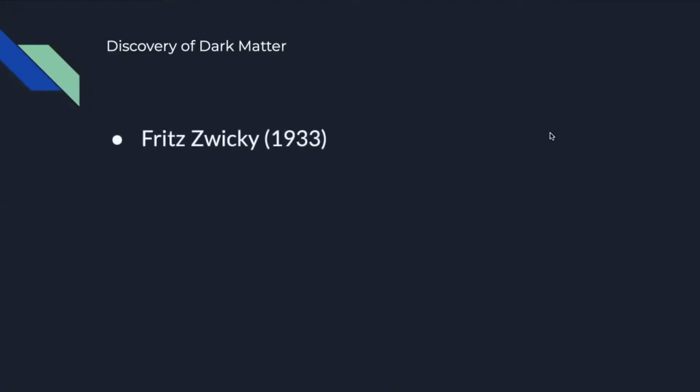The idea of dark matter was first discovered by a Swiss physicist named Fritz Zwicky in the 1930s. When studying the velocities of individual galaxies, he first proposed that mass was missing, as the velocity of the known mass was not the same as the calculated velocity.